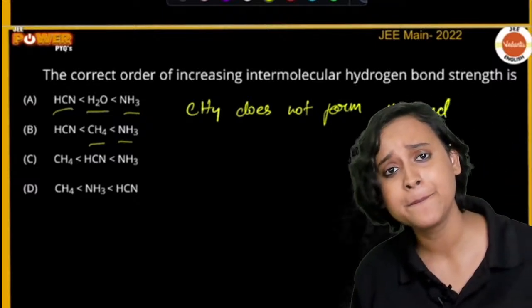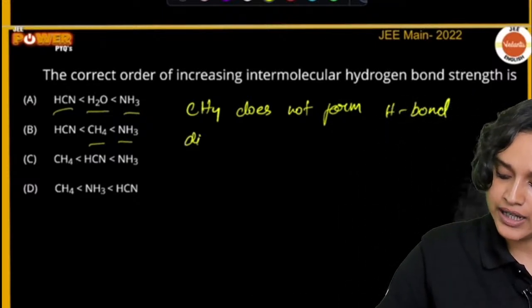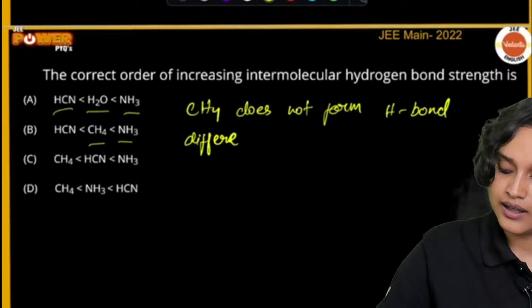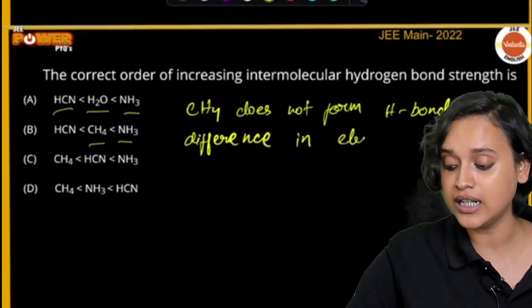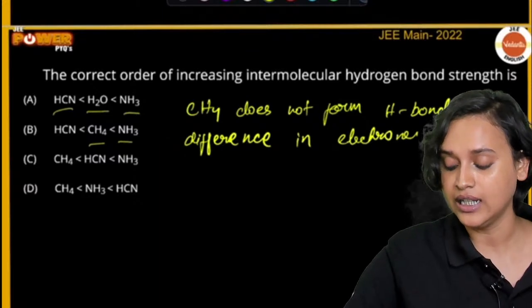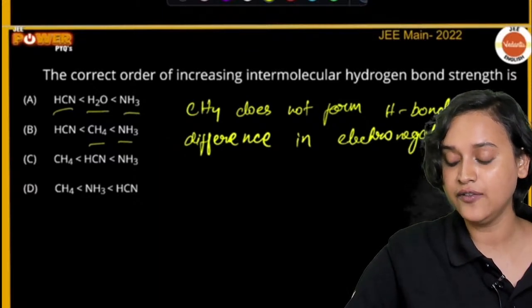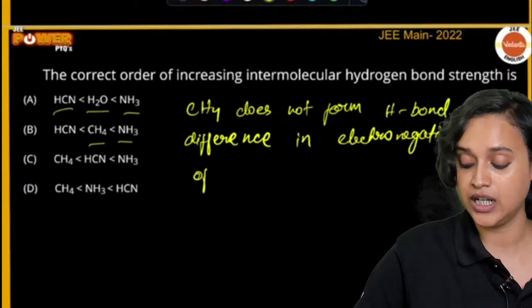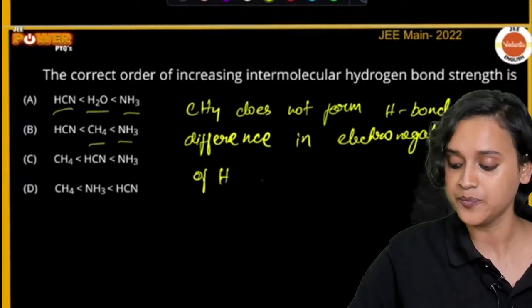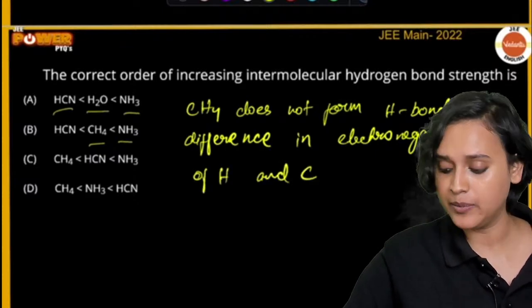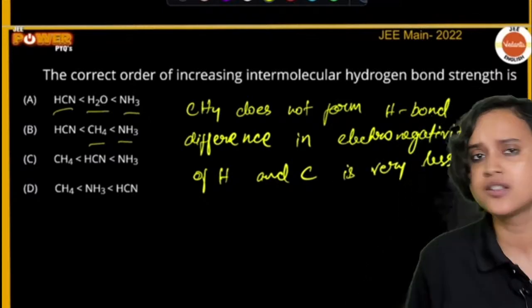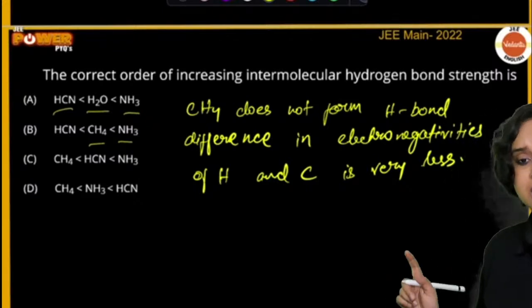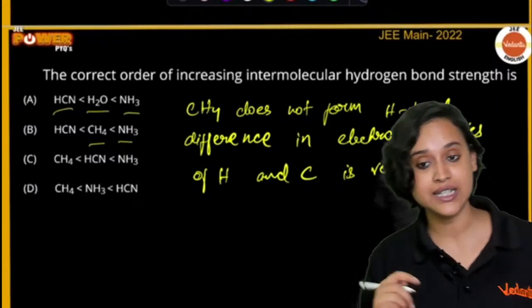Why? Because the difference in electronegativities of hydrogen and carbon is very less, so it will not form. Now, what about NH3?